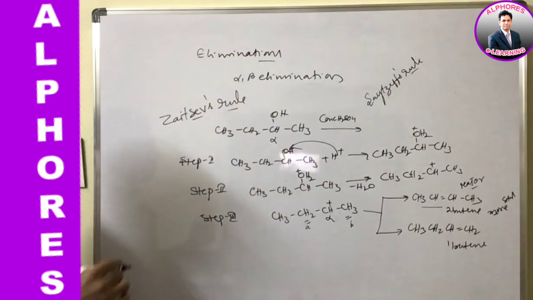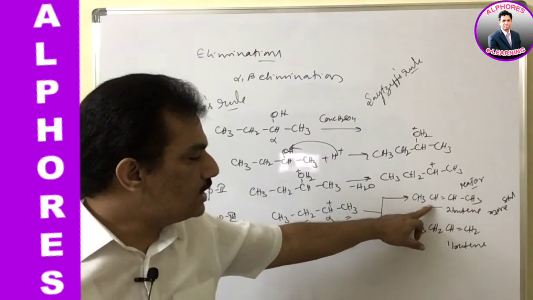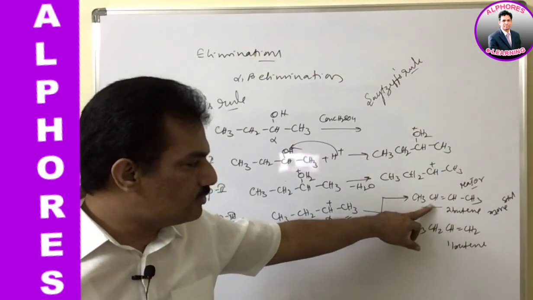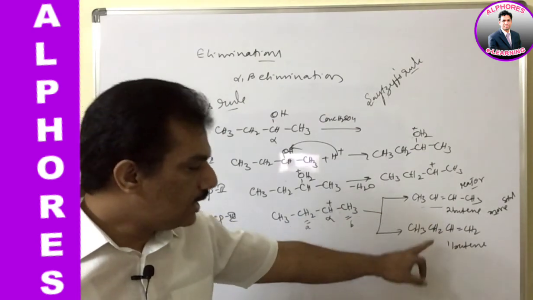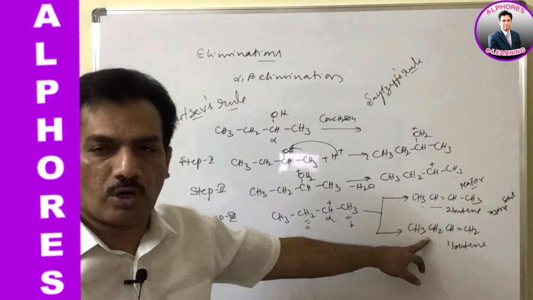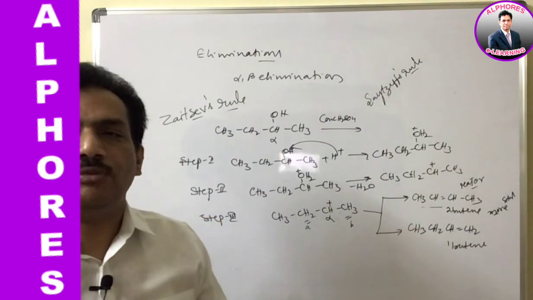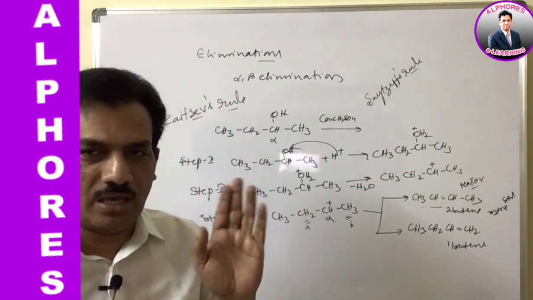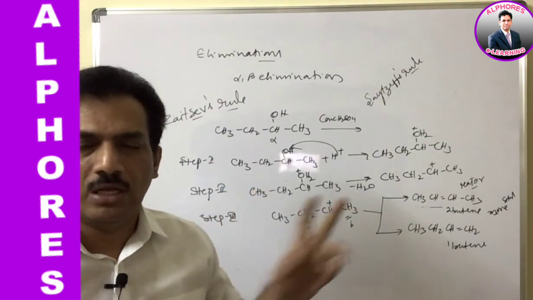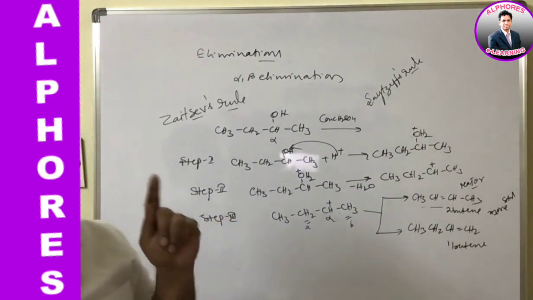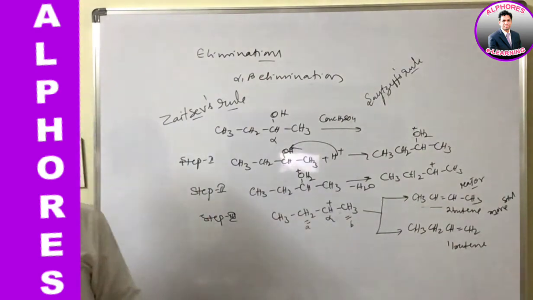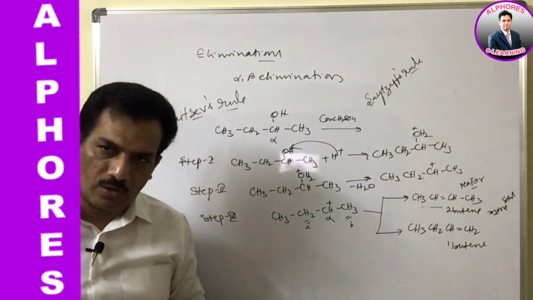And just remember, when it is the Saytzeff product, it is no doubt the major product, and here the other is the Hofmann product. Against Saytzeff there is no anti-Saytzeff, just like Markovnikov and anti-Markovnikov. If it forms the more substituted alkene, it is the Saytzeff product.